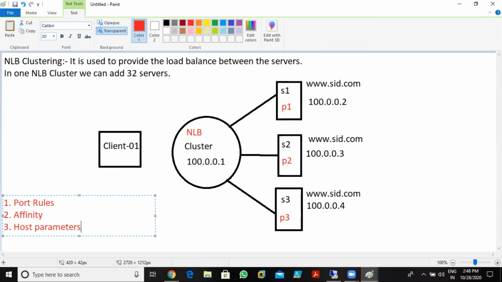Host parameters. Okay, so these are the things we need to understand.